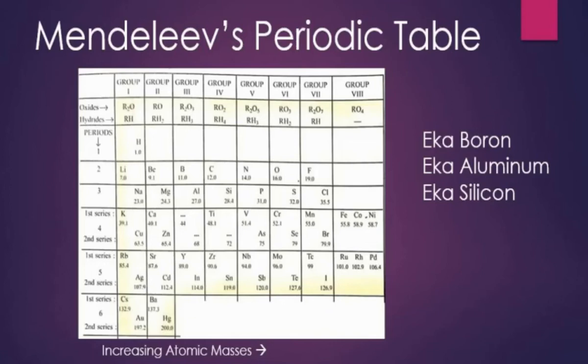Also he kept some vacant spaces in his table because he felt that some of the elements which were not discovered at his time would be discovered later and could be placed in the periodic table. This is again a very good thing that he did: he thought that okay, elements are not discovered now, but they can be discovered after some time in future and put in his periodic table. So he kept some blank spaces in his periodic table.